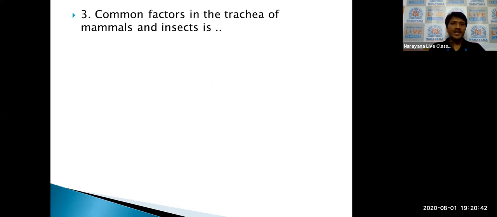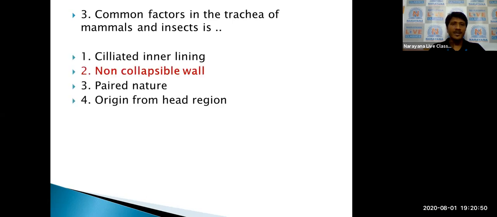Next question: what is the common factor in the trachea of mammals and insects like cockroach? That is the non-collapsible wall. So the non-collapsible wall is a common factor in the trachea of mammals as well as insects.